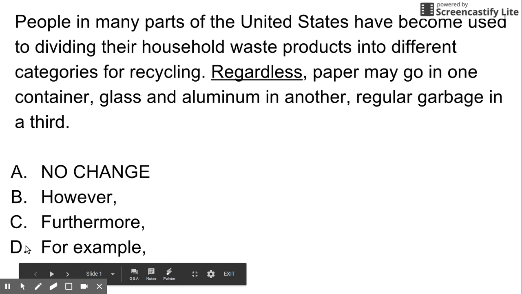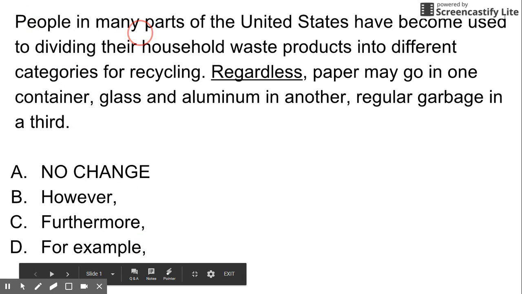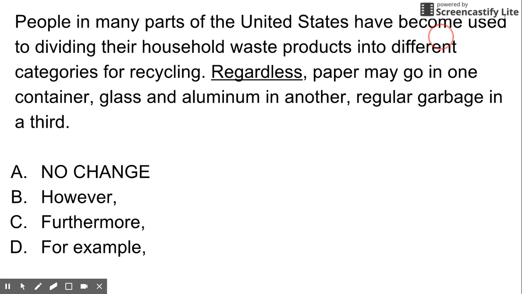So D, for example, is our best choice for this particular piece. Let's read it through with that. People in many parts of the United States have become used to dividing their household waste products into different categories for recycling. Replace this with D, for example. Paper may go in one container, glass and aluminum in another, regular garbage in a third. And that works.